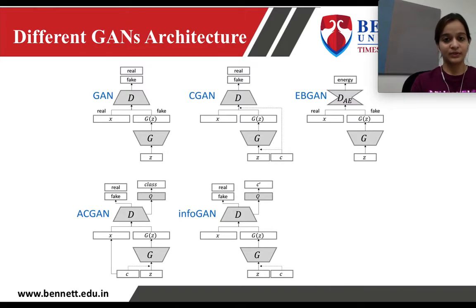Now these are different types of GAN architecture. First is the normal GAN, the second one is conditional GAN. In conditional GAN, an additional constraint is passed to the network. The third one is entropy based GAN, the fourth one is auxiliary conditional GAN, and the fifth one is InfoGAN. There are many other types of GAN as well.